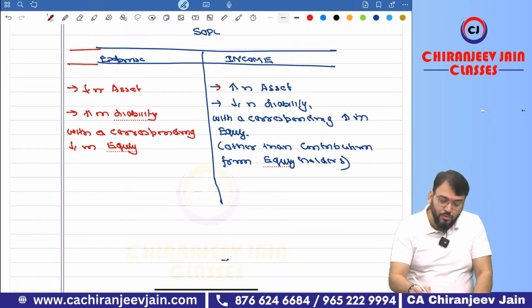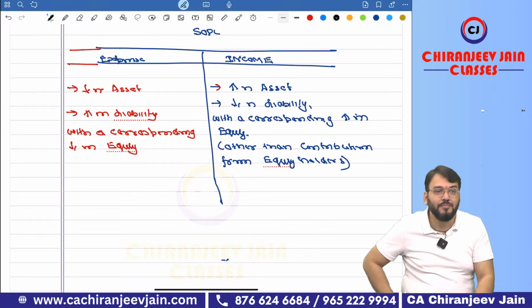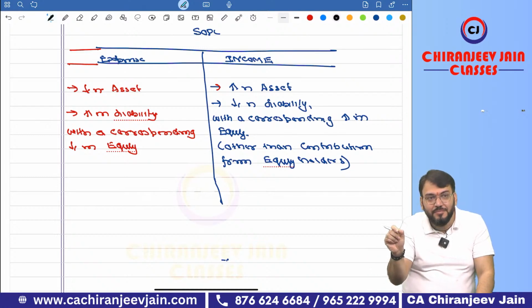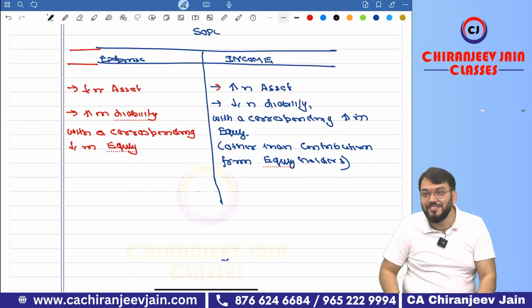But here also one exception is there. When I am saying distribution to equity holder, what journal entry have we done? Equity dividend to cash. So there is a decrease in asset, but that is not an expense.